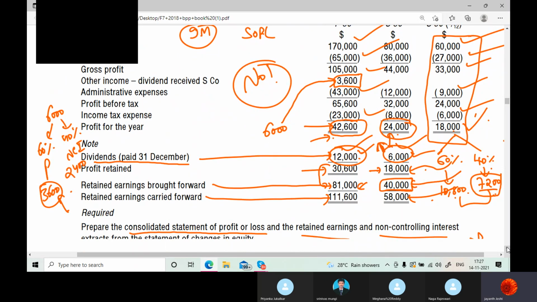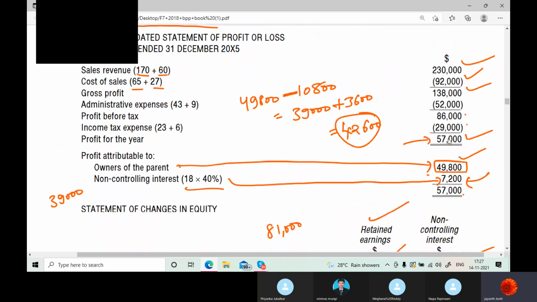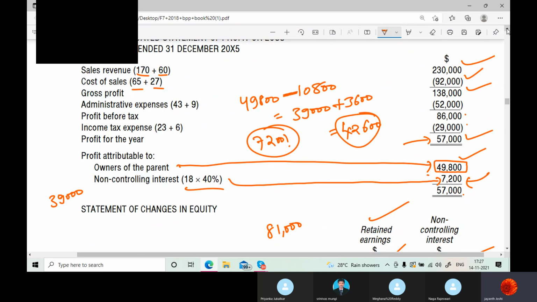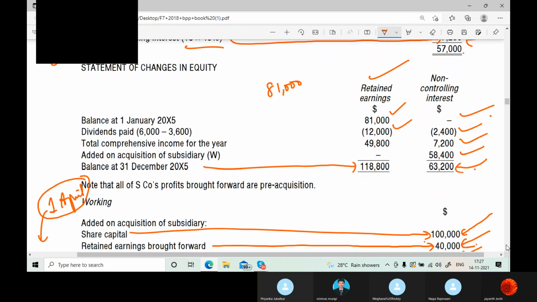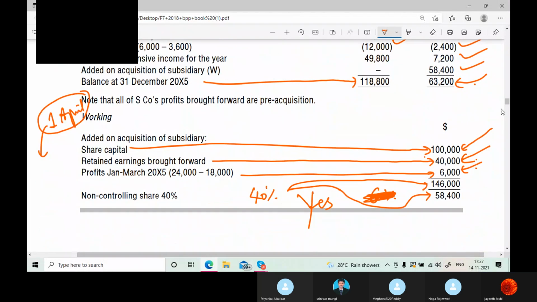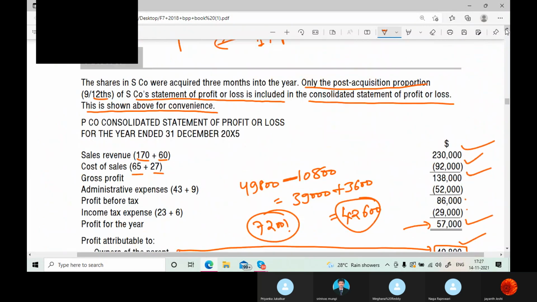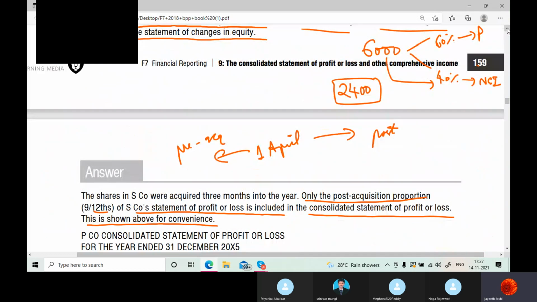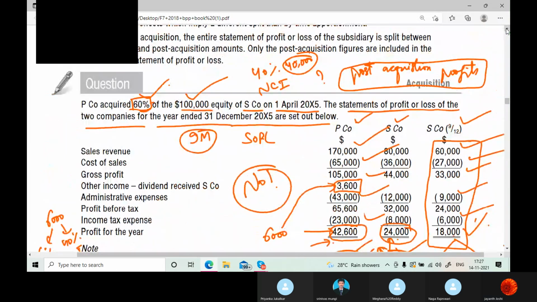But what they are showing is 49,800. Still we are getting a 7,200 difference. From where did they get this difference? Just wait 2 minutes, let me tally that amount.